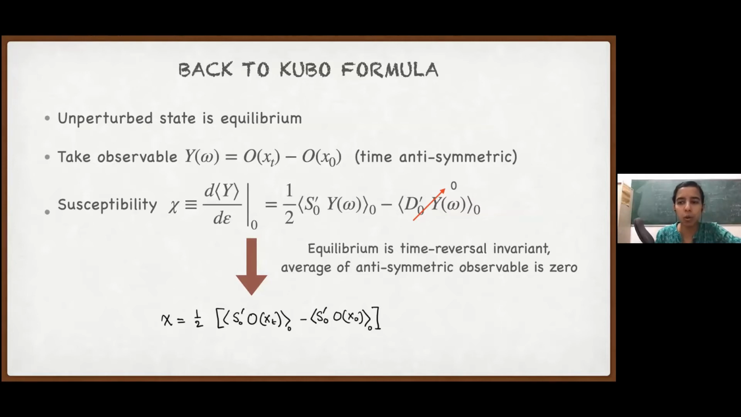We already know what happens in equilibrium, and whatever we are doing now must be consistent with what we already knew for equilibrium. So there my epsilon is 0, there is no drive. And let's take this observable, which is some O at x_t, the final time value in the state, minus O of x naught. Okay, so this by definition is antisymmetric under time reversal. So if we trace the same path in the opposite direction...